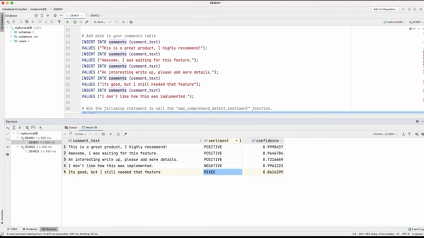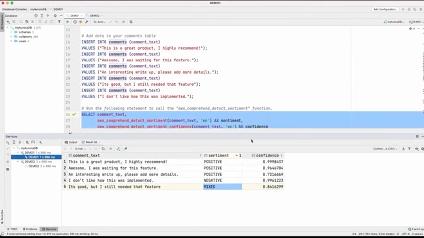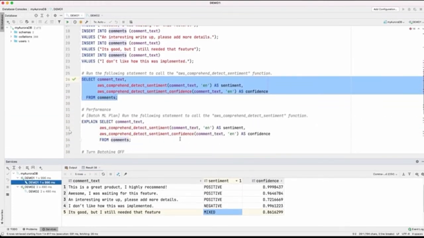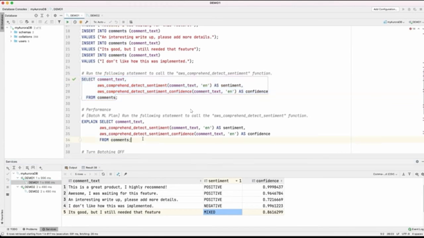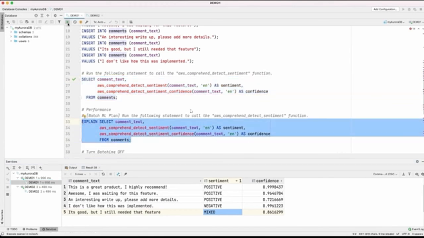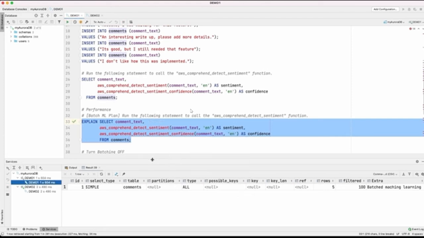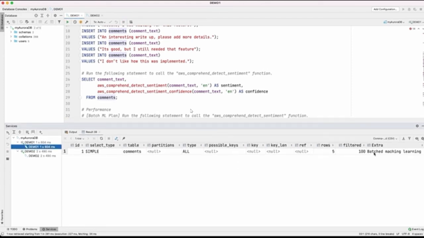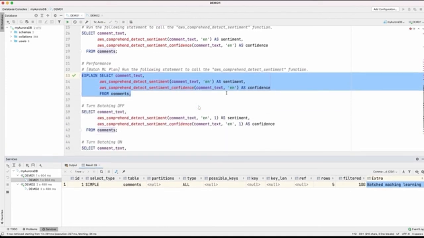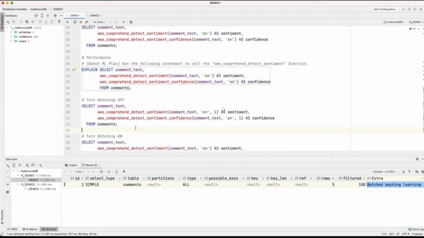Next, we are going to talk a little bit about the performance and the built-in performance enhancement that we have implemented in this algorithm. So let's look at the query plan for this statement that we just ran. If you look at the explain query plan, you would see that under the extra column, you see batch machine learning, which means we are batching all of these comments for you. To demonstrate the performance enhancement, I'm going to turn off batching, and then turn on batching again, and then we will see the difference between the batched and non-batched performance.